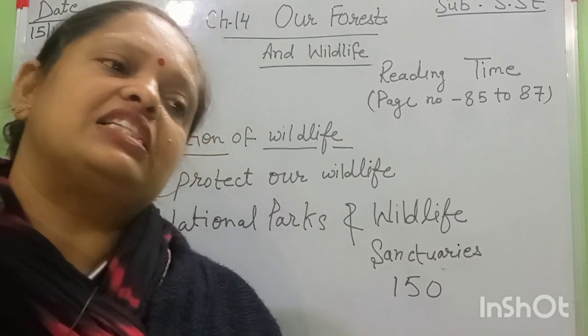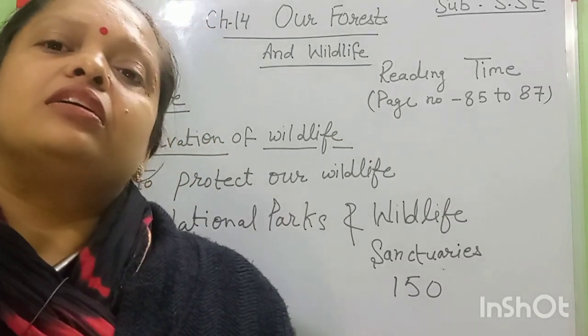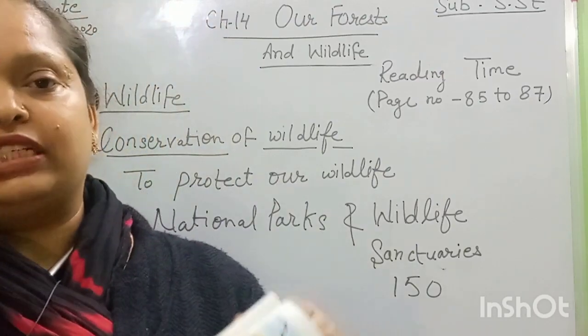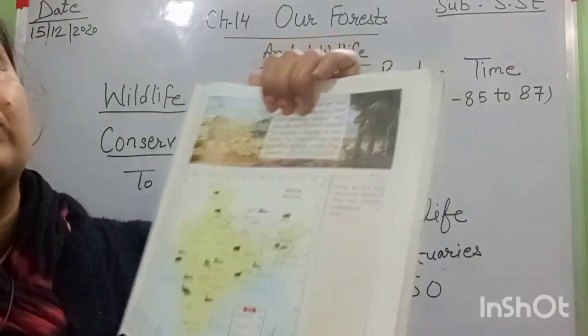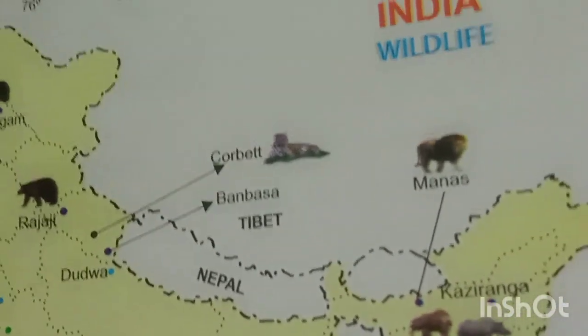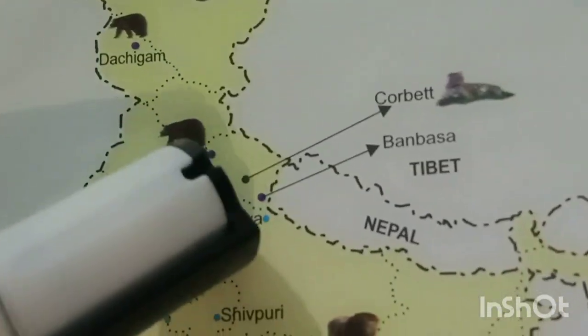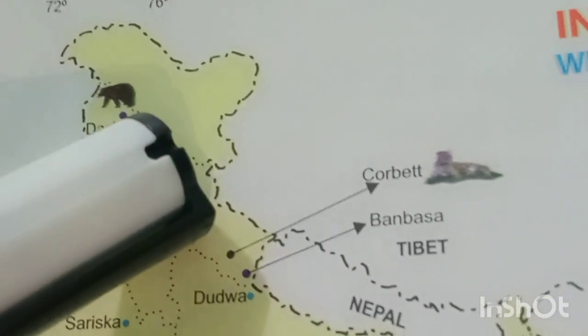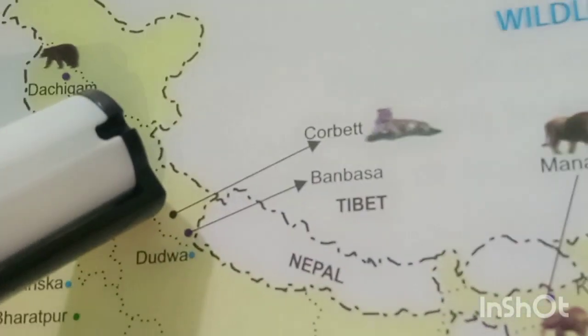These national parks are protected by the government. Okay, and this is your work, students. Here is a picture, a map in your book. Look here, everyone. This part is Jammu and Kashmir, and this pointed part is Corbett National Park, in Uttarakhand.